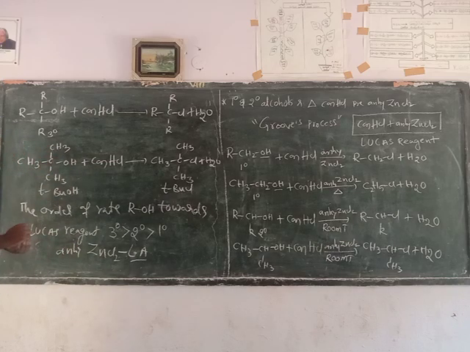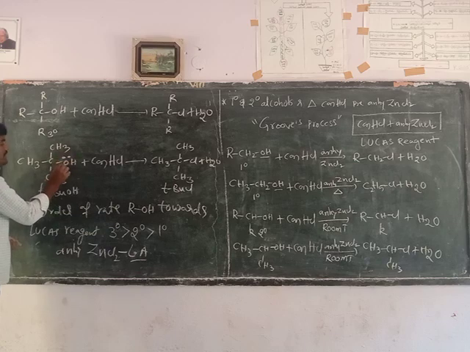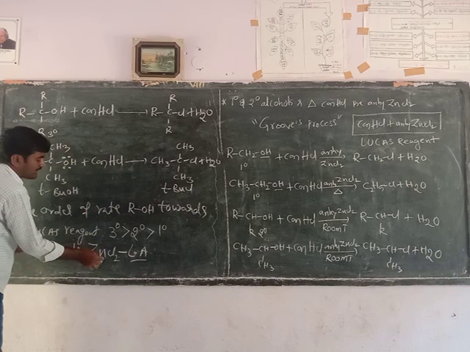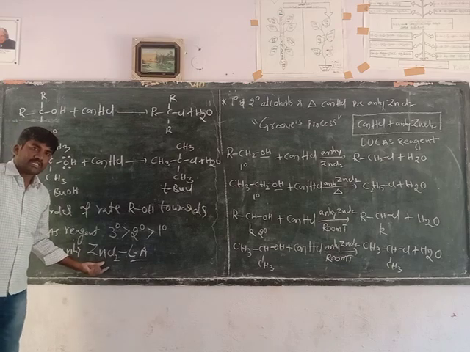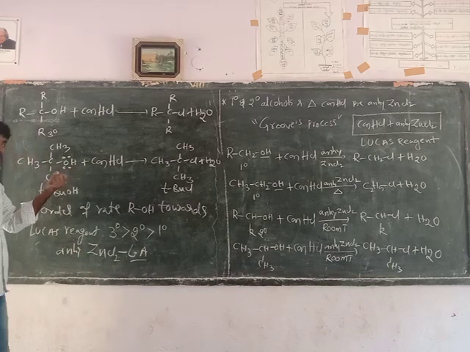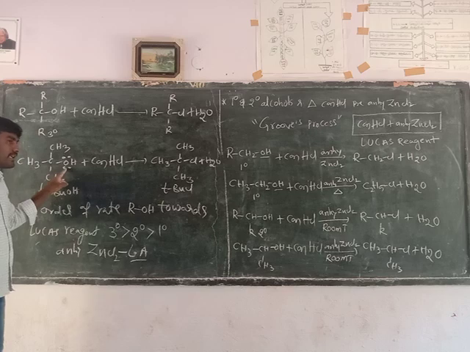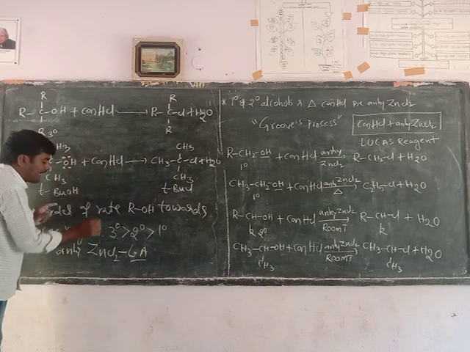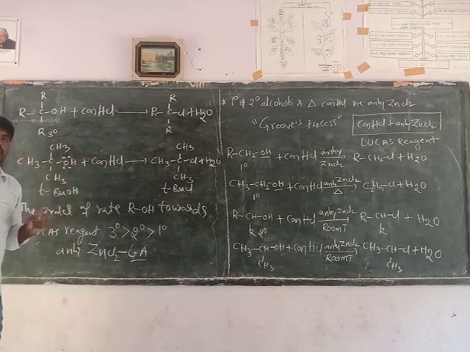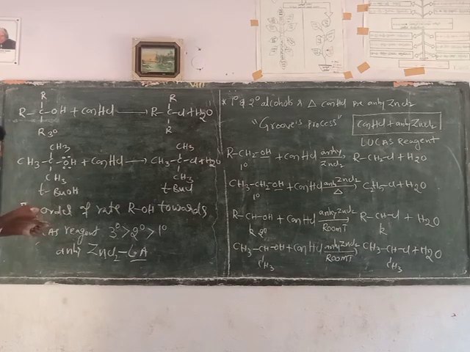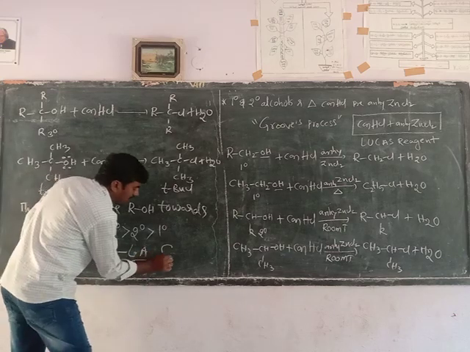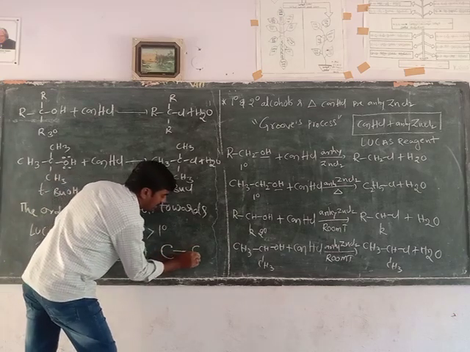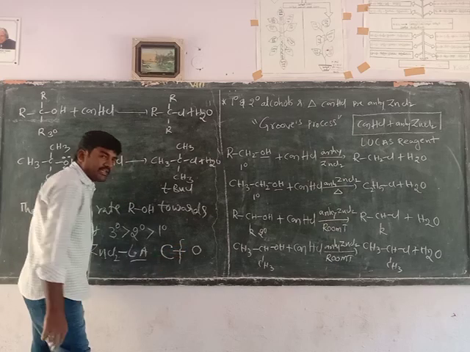The lone pair of electrons of oxygen is attracted by the zinc chloride. The Lewis acid is electron deficient, so it attracts the lone pair of electrons. Here the OH group acts as a nucleophile, with its lone pair moving towards the anhydrous zinc chloride. When zinc chloride attracts the bond pair towards itself, the bond between carbon and oxygen becomes weaker and weaker.